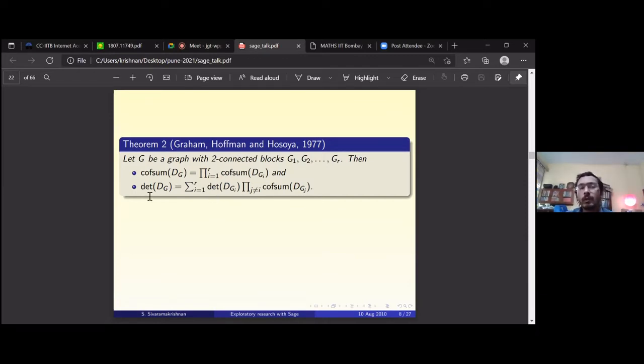The reason why we don't always do it this way is that sometimes the sum of the cofactors will be 0. In which case the second form of writing it is better. You don't want to divide by something that is 0. All right, so is this clear?